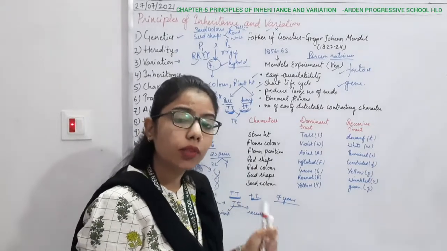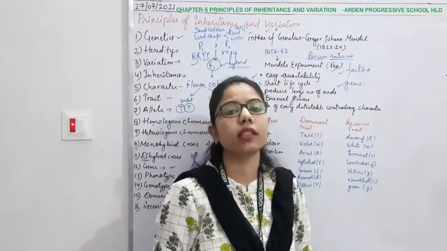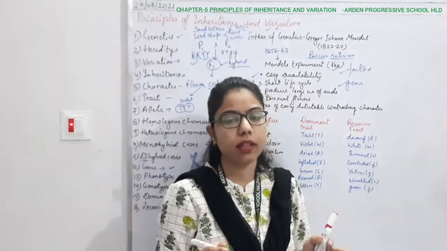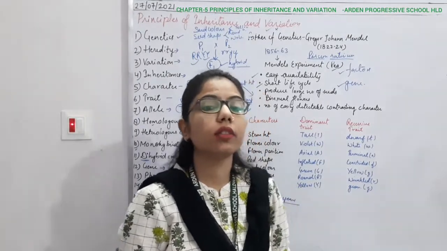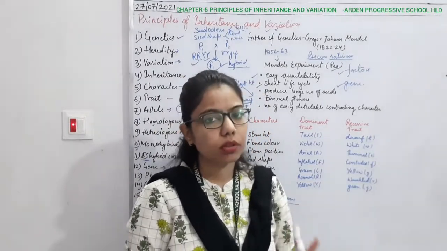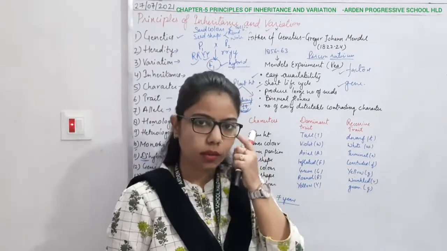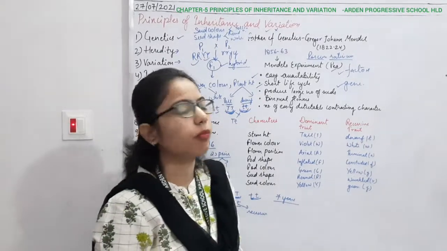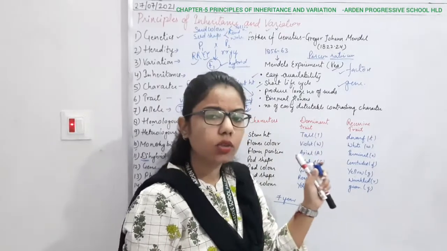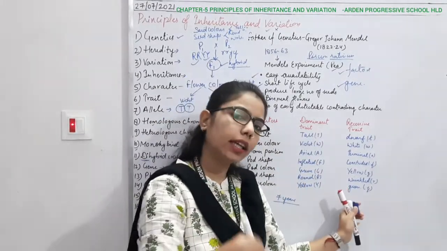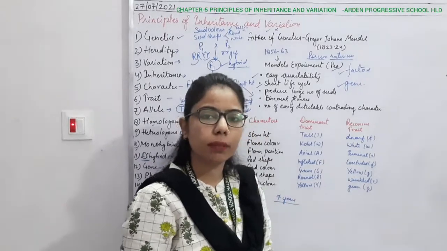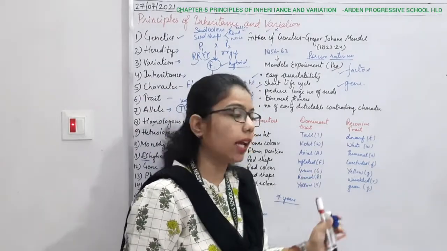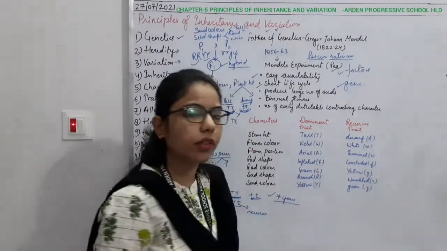For doing any experiment or research, scientists prefer things with a short lifespan. Just like in animals they use Drosophila, because Drosophila has a short lifespan. Likewise in plants, he took the pea plant because its life cycle is short. After 3 months he gets the result, and again he can sow the seeds and after 3 months get the result. So it keeps on working, and still it took 7 years to complete his work.